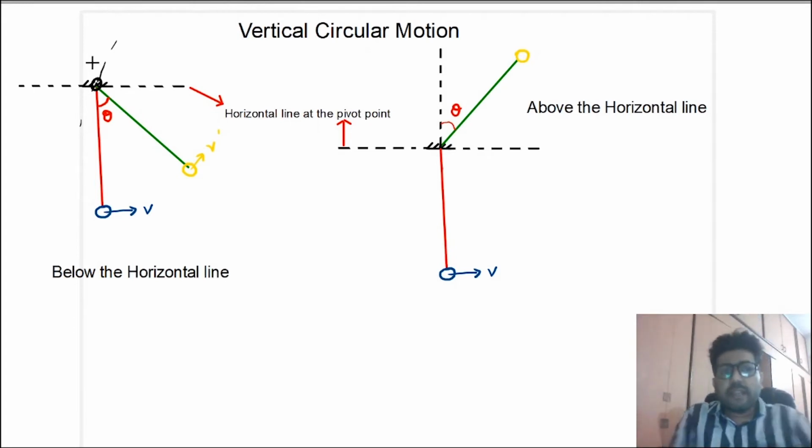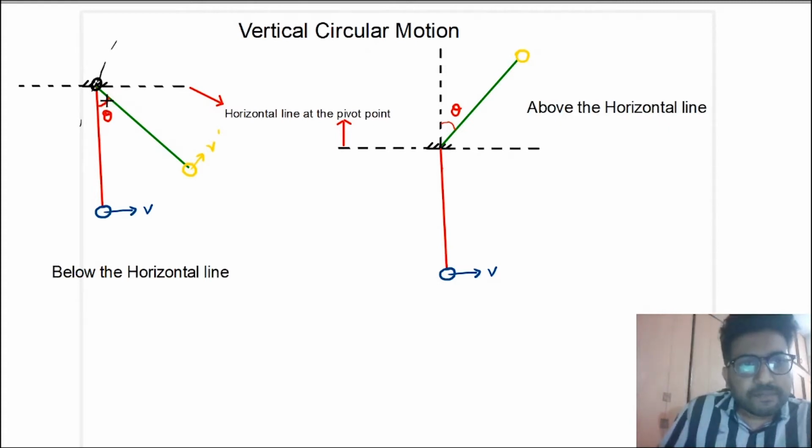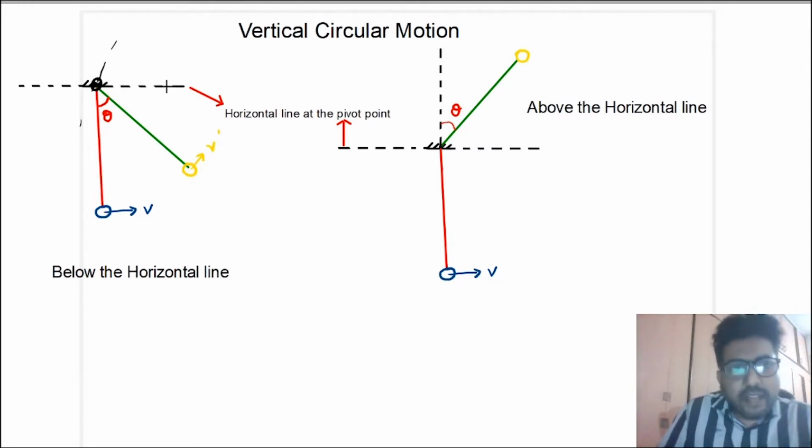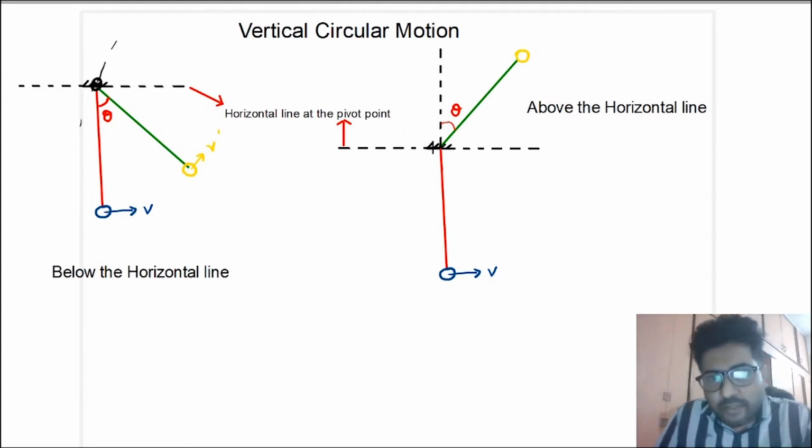So in the vertical plane, the gravity will also come into the picture. See, this line that we have drawn from the pivot point or the fixed point is the horizontal line at the point of suspension. So in this diagram also we have drawn the horizontal line at the point of suspension.